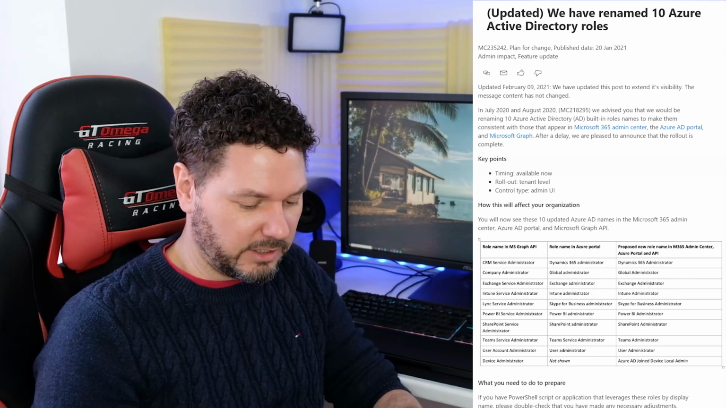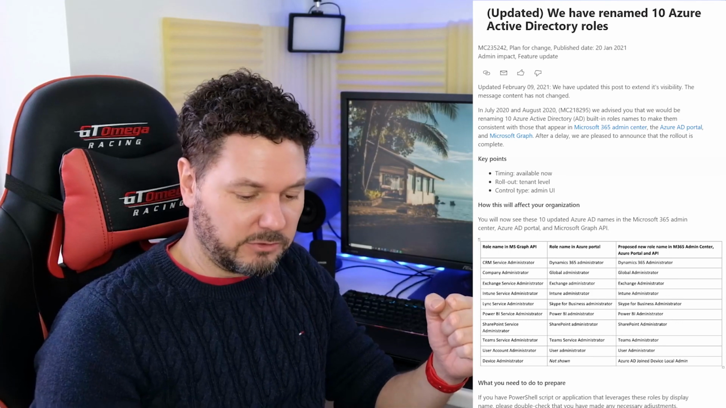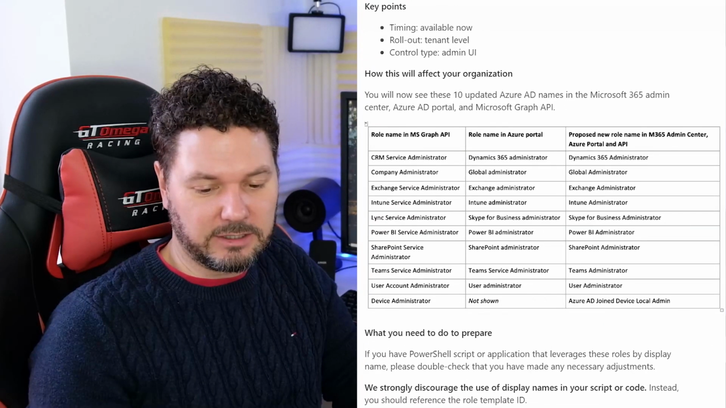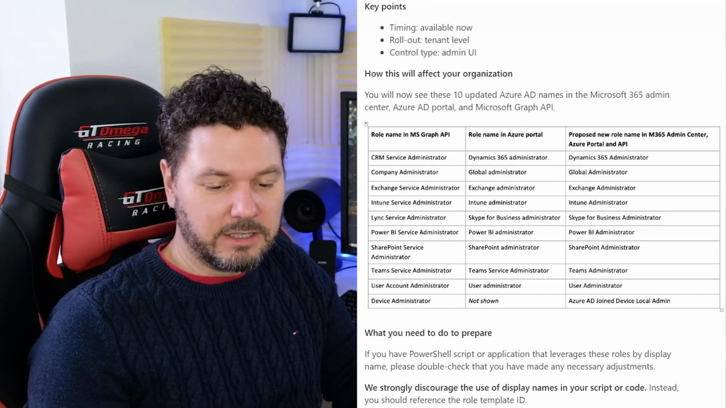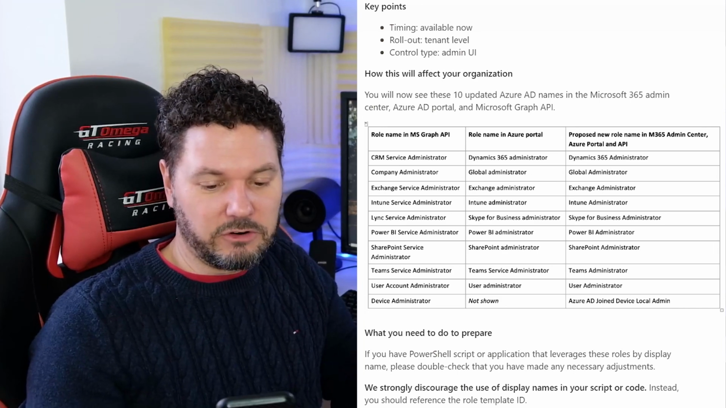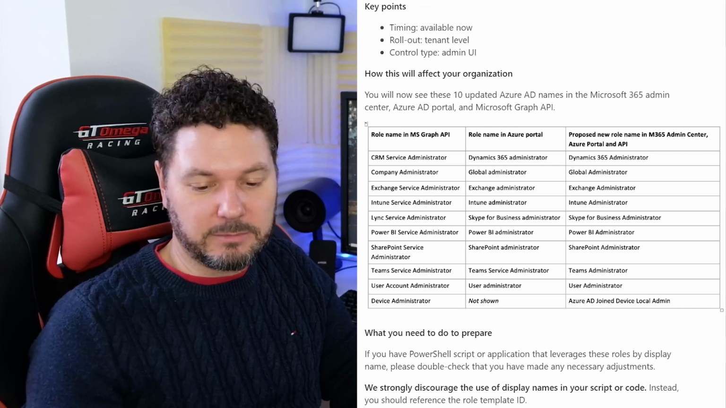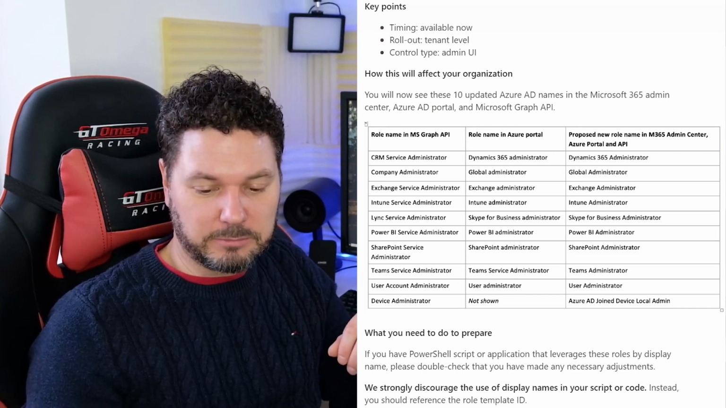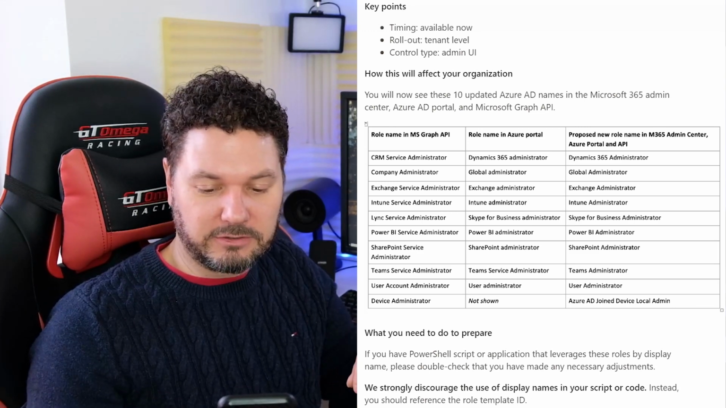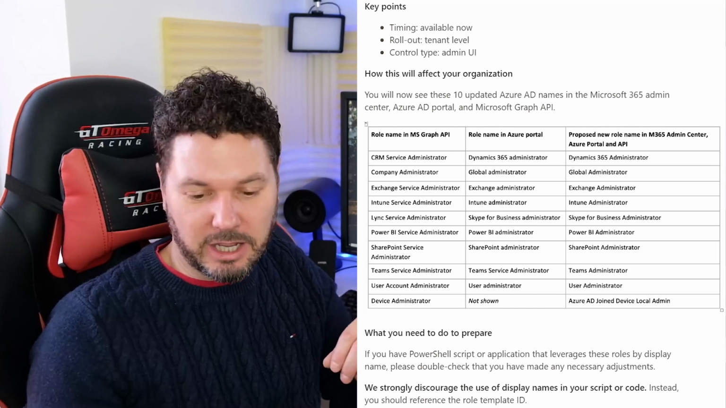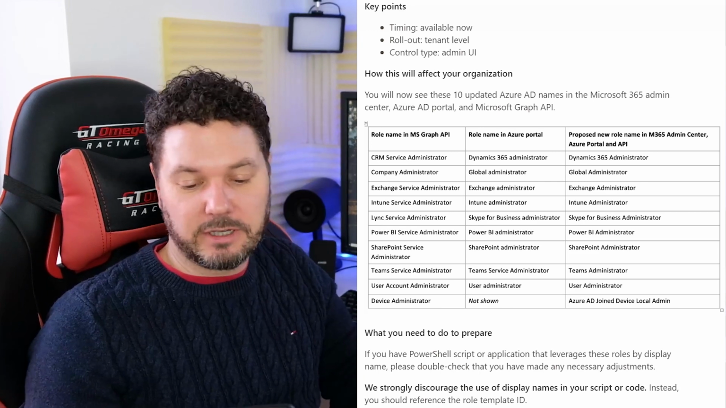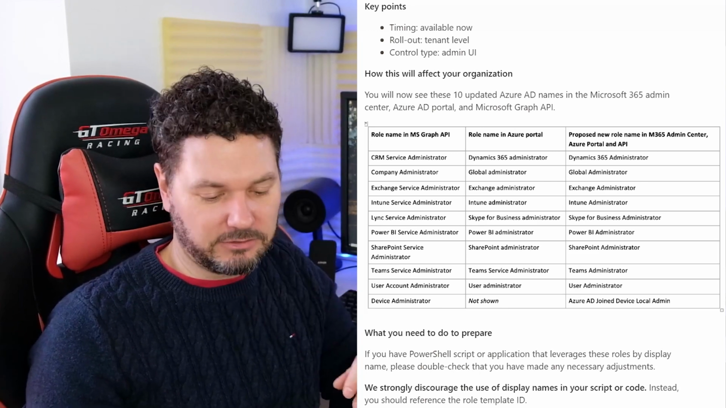So let's have a quick look. I'm just going to read through what the new names are going to be. We're now going to see these 10 updated Azure AD names in the Microsoft 365 Admin Center, the Azure AD portal and also in the Microsoft Graph API. The first is a role name in the MS Graph API, CRM Service Administrator. The role name in Azure Portal is Dynamics 365 Administrator, and the new role name in Microsoft 365 Admin Center, Azure Portal and API will be aligned to Dynamics 365 Administrator. There's some caps changes as well from the Azure Portal, so it's not exactly the same as it is.